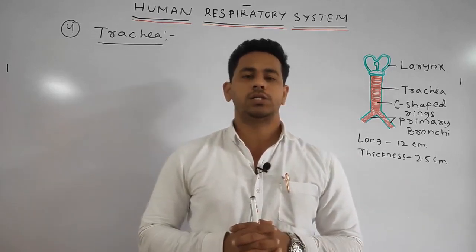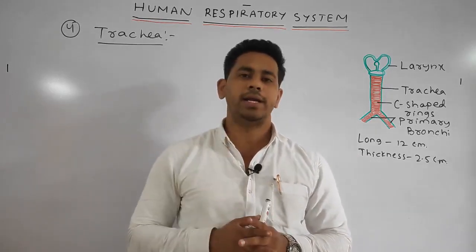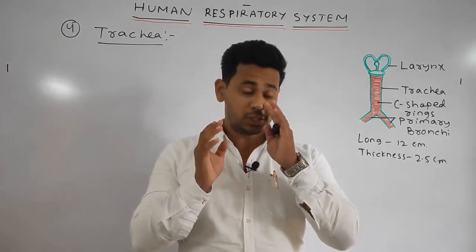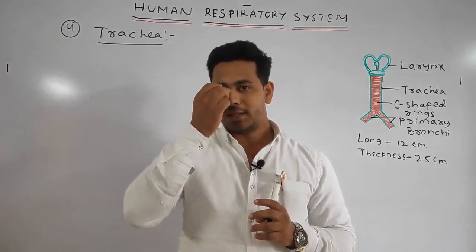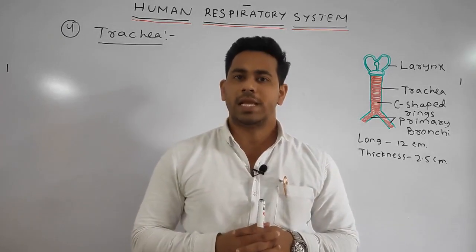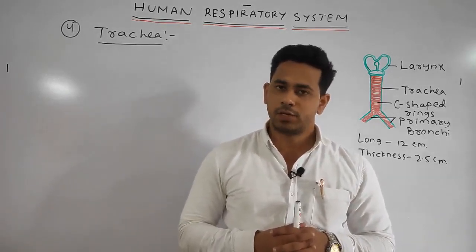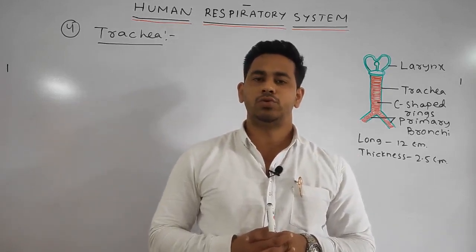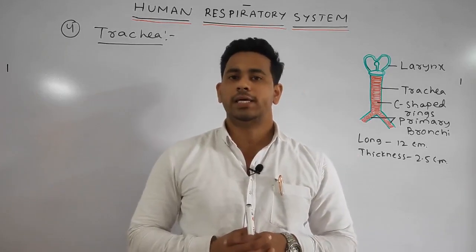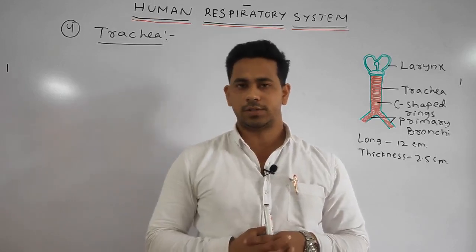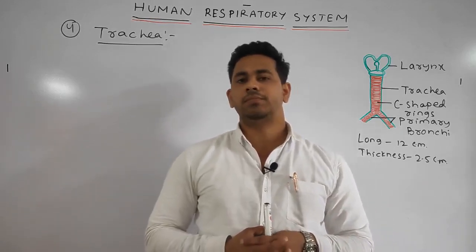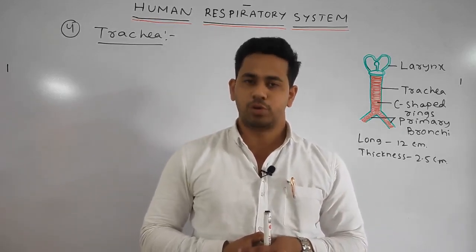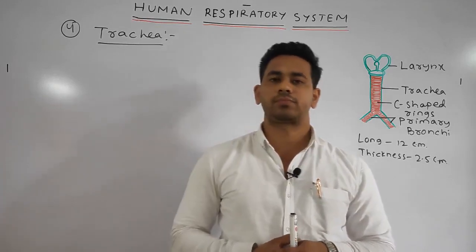Further, we discussed that the nasal chamber is divided into a left chamber and a right chamber by the nasal septum. Further, we discussed that the internal nose, or the nasal chamber, is divided into three distinct regions: the anterior vestibular region, the middle respiratory region and the posterior olfactory region.